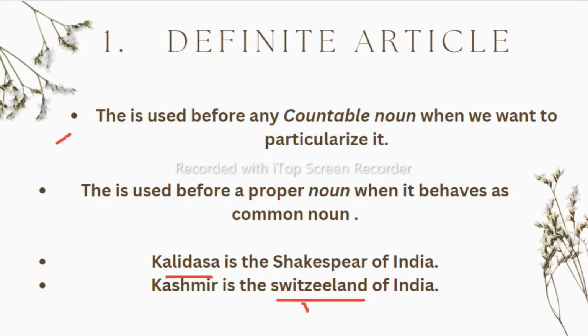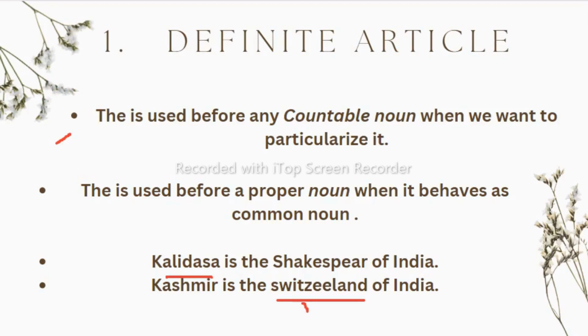And when things are unique entities, at that time also we have to use the article the, like the sun, the earth, the moon, the sky and the universe. And along with historical events like the Quit India Movement, the French Revolution, or the World War, etc. And along with the names of trains, ships, and aeroplanes, like the Shatabdi Express, the Punjabi Mail.